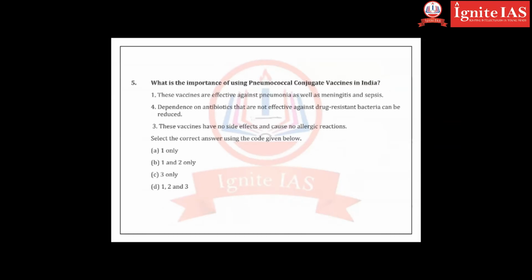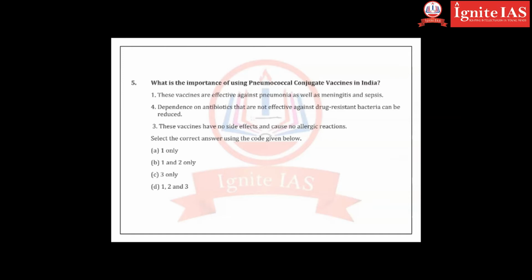What is the importance of pneumococcal conjugate vaccine? Observe the words pneumococcal and conjugate. Conjugate means combination. It is a combination of 2-3 vaccines, I mean it will work against 2-3 diseases. So these vaccines are effective against pneumonia, as well as meningitis and sepsis, because conjugate means a combination of many diseases.